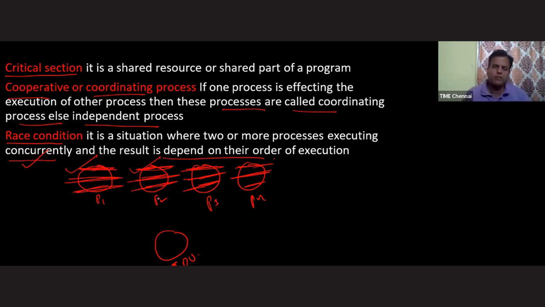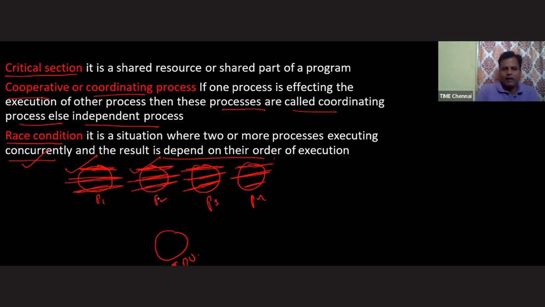This mechanism is called concurrency. Remember the difference between concurrency and parallelism. In concurrency, we have one CPU and multiple processes. In parallelism, we have multiple processes and multiple CPUs. Remember these points. Okay, fine.